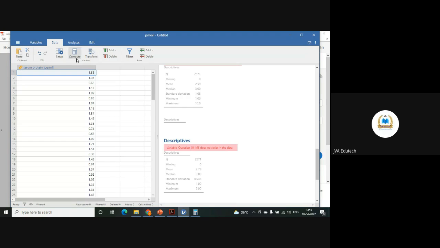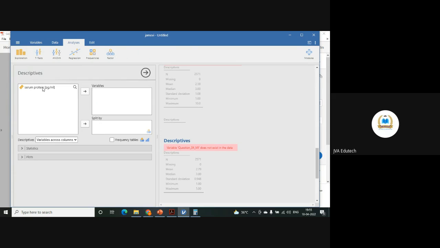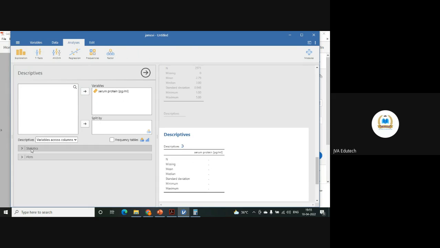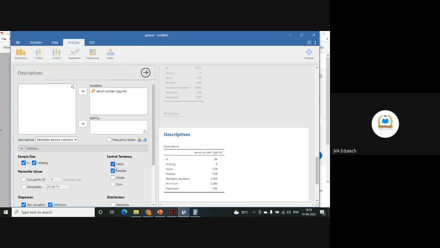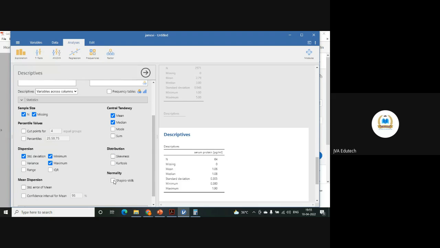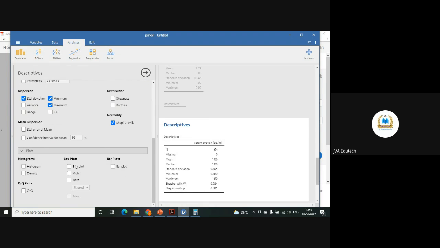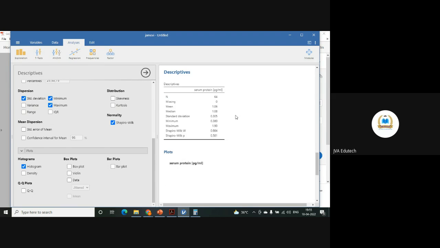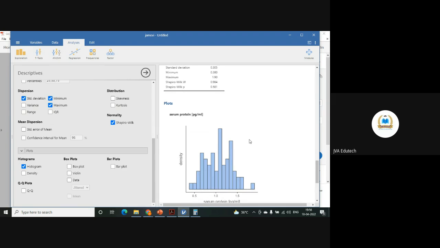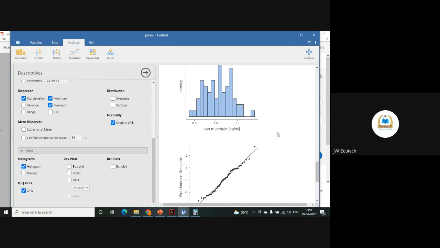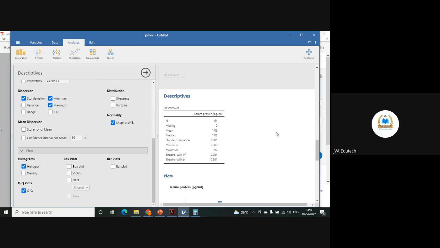So again, you can go to the analysis, exploration, descriptives, select this variable, and here select statistics. And here you will find the test for normality, Shapiro-Wilk. This you can do. In plots also you will find histogram. You can create histogram also to check whether there is normality or not. You can create QQ plots also, quantile plots. All these are indicators of normality.